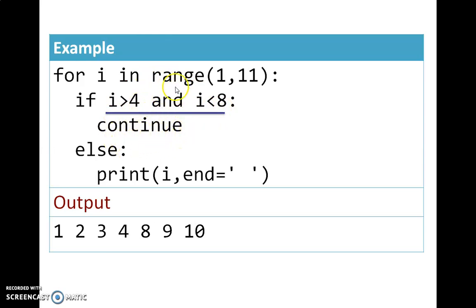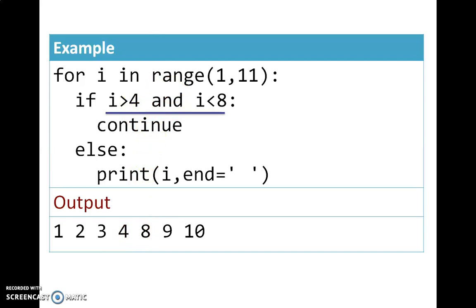So when will this condition be true? When i is 5, 6, 7. i > 4 and i < 8 means whenever i is 5, 6, 7. So here you see in the output 1, 2, 3, 4, 8, 9, 10. Here you see 5, 6, 7 is missing, because whenever the condition is true, the continue statement has been executed.